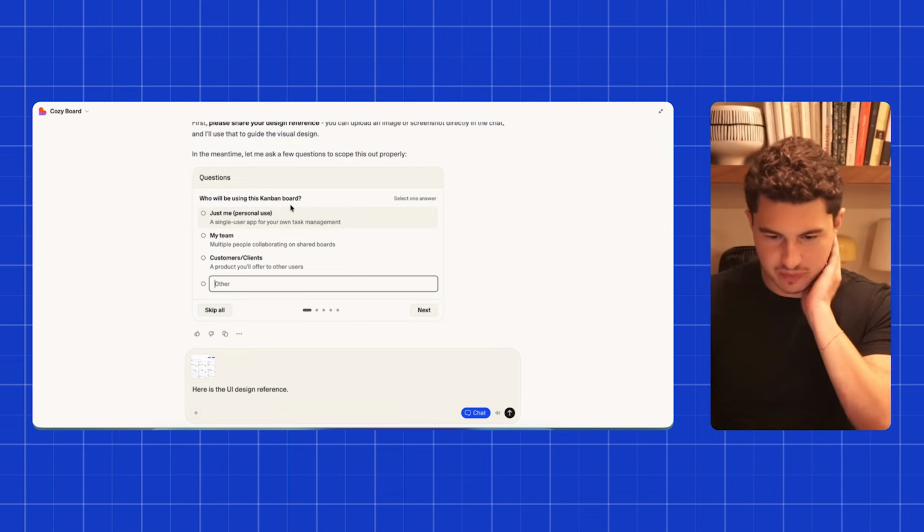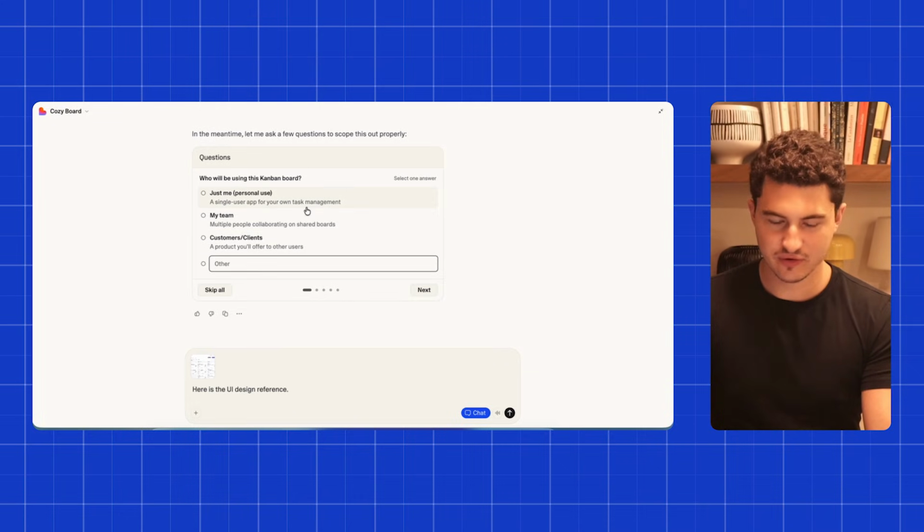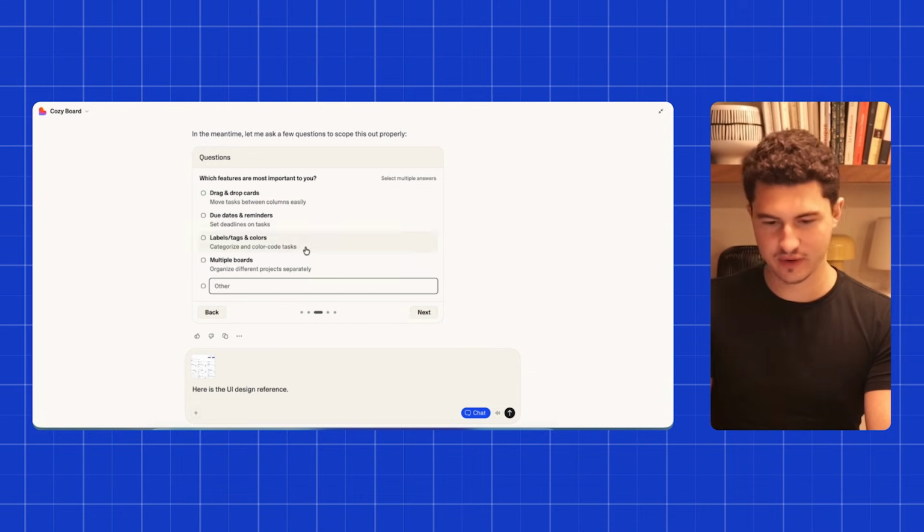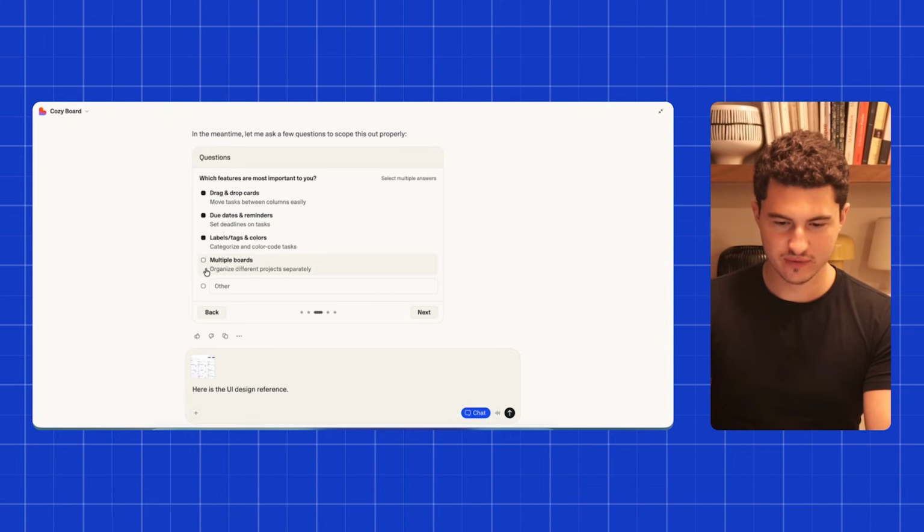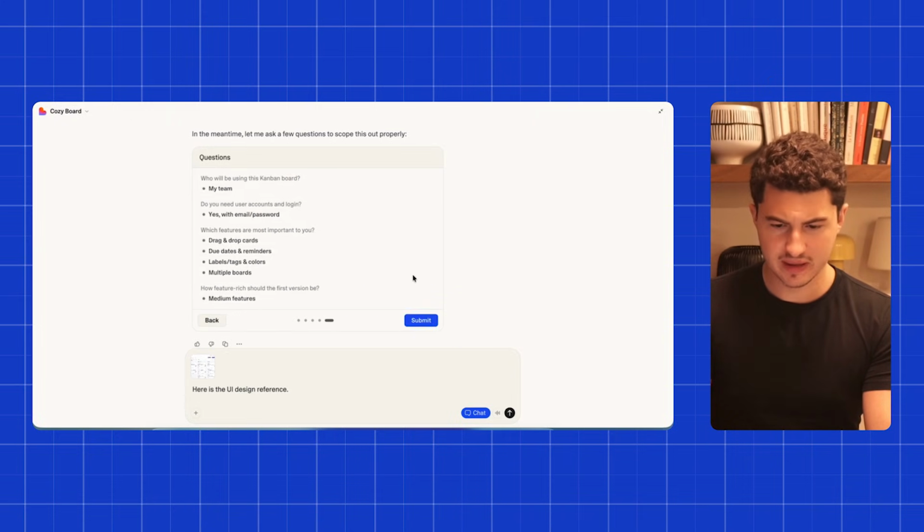As you can see, Lovable has spun up some questions here. So this is really good. It really starts thinking through the project. So I'm going to go with my team, yes with email, password. We want drag and drop, due dates, labels, multiple boards, all that. And we'll do medium features for now.